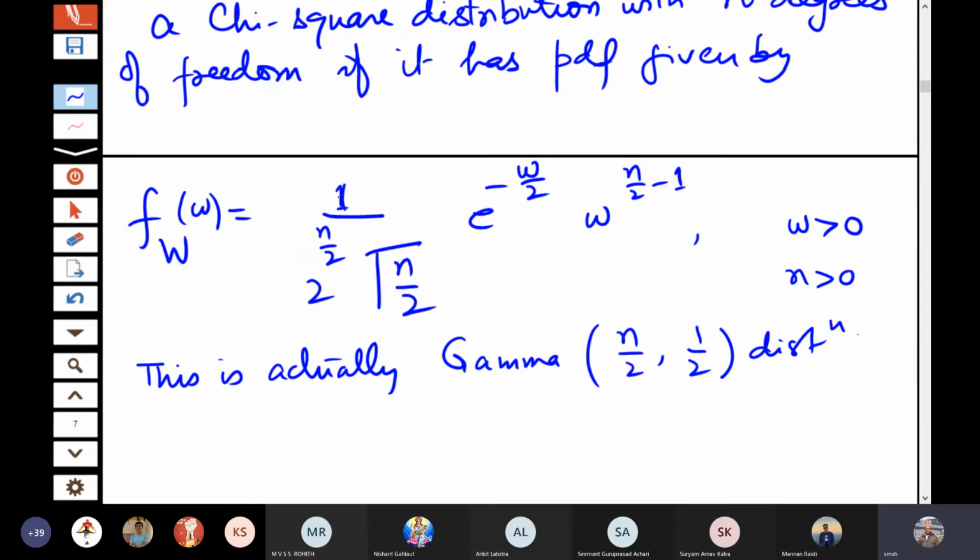So we will derive it. First of all, let us look at the properties. What is the mean of a gamma distribution? Do you remember? What was the mean of a gamma distribution?